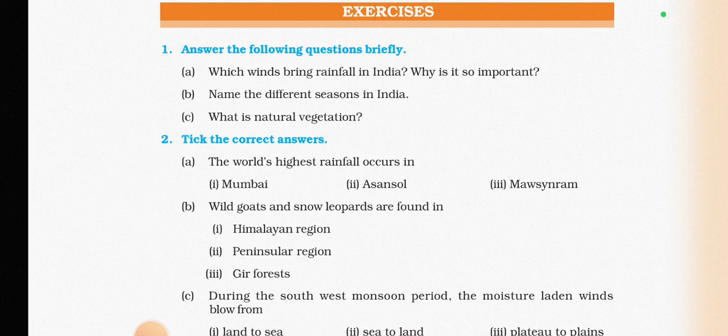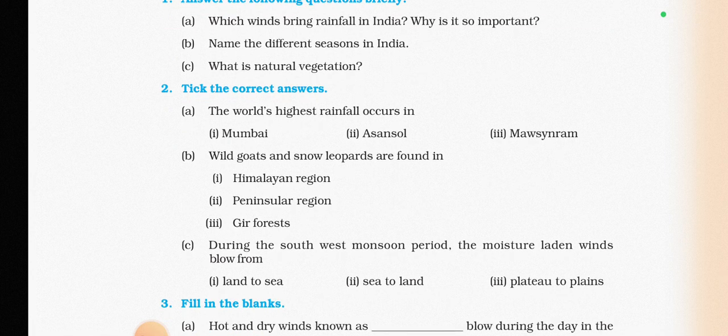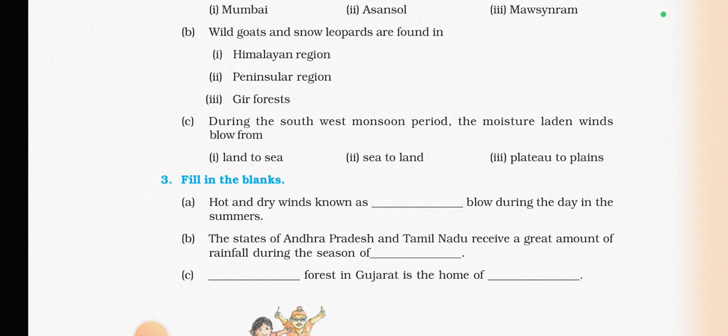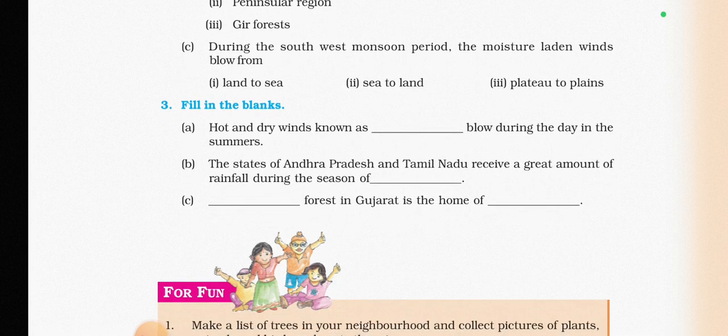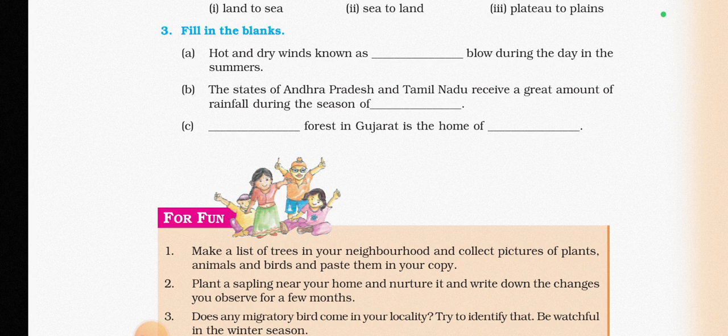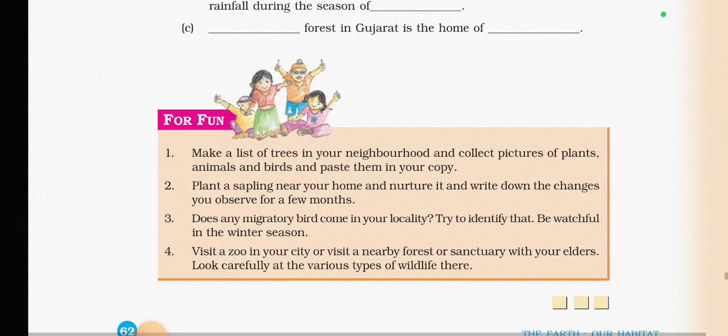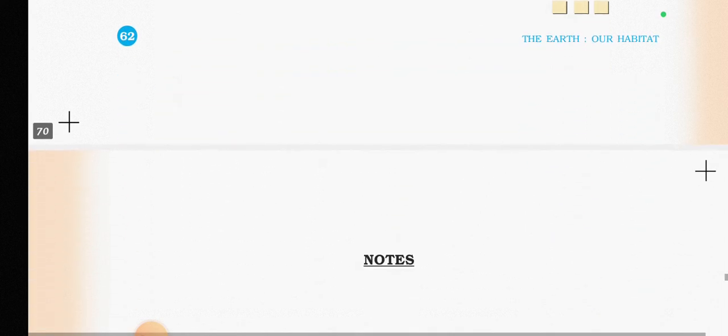So take the correct answer. The world's highest rainfall occurs in Mawsynram. Wild goats and snow leopards are found in the Himalayan region. During the southwest monsoon period, moisture-laden winds blow from the sea to land. Fill in the blanks: hot and dry winds are known as the loo. The states of Andhra and Tamil Nadu receive a great amount of rainfall during the season of the retreating monsoon. Gir forest in Gujarat is the home of the Asiatic lion. With this, we have ended this chapter.